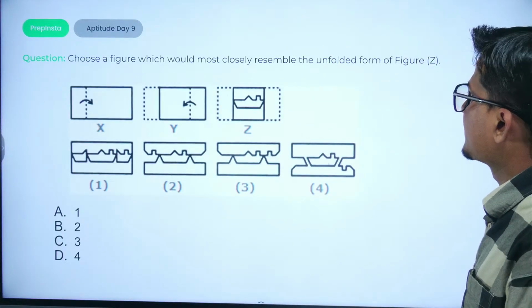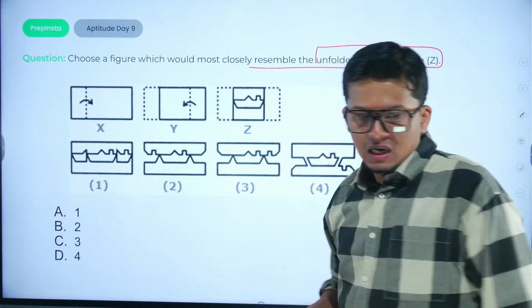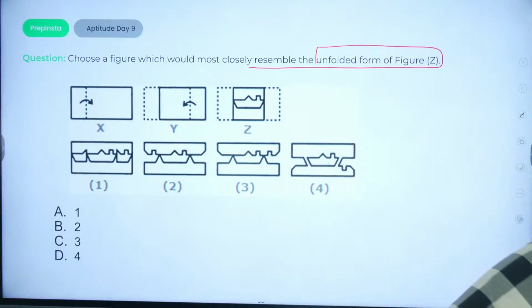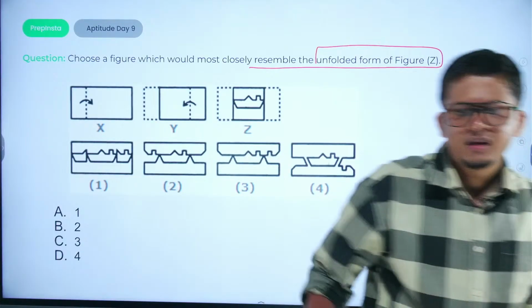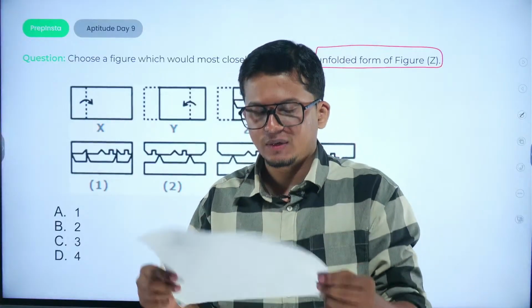Choose a figure which would most closely resemble the unfolded form. अब देखो इसको कैसे solve करना है. Let us check how we are going to solve the question. देखो, there would be a hack for answering this question. There is a hack. देखो, whenever you are confused about these types of questions, just understand this with the help of a particular page.